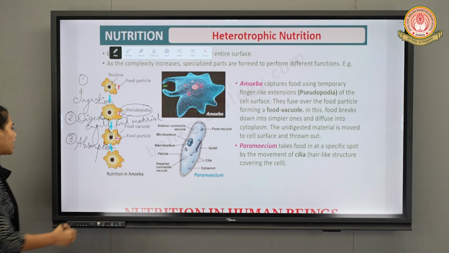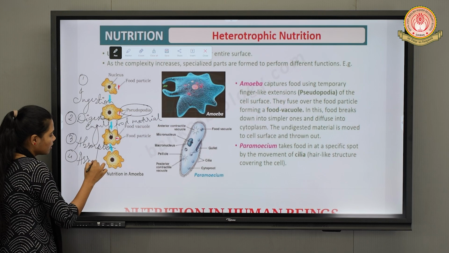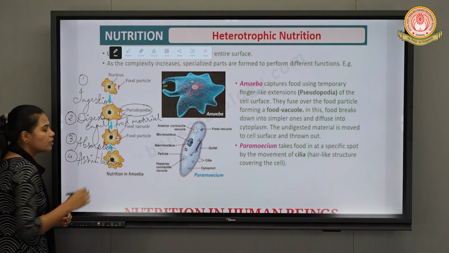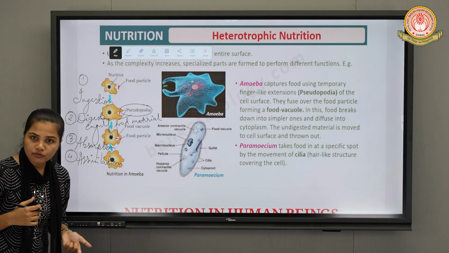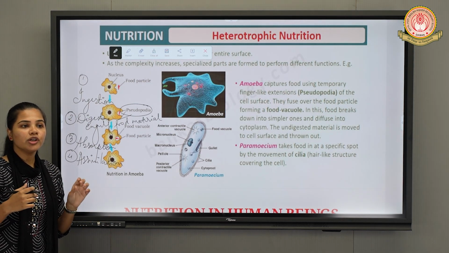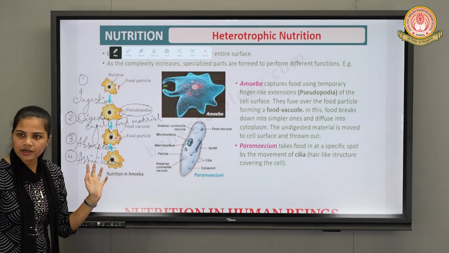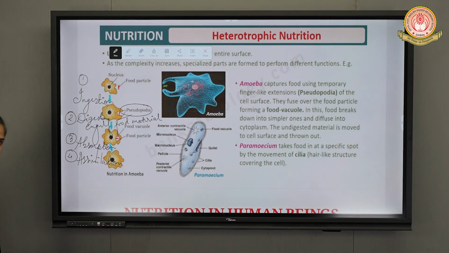Fourth, we have assimilation. The energy which is formed inside the body is used for various cellular activities. That is the process of assimilation, utilization of energy for various activities.